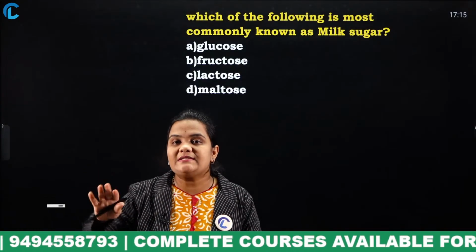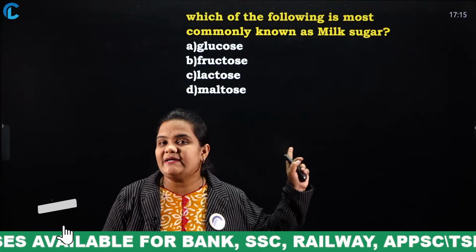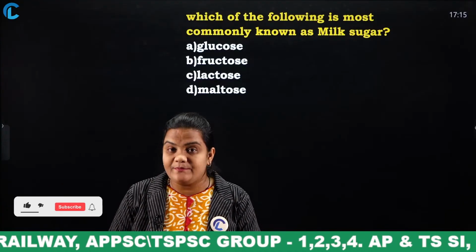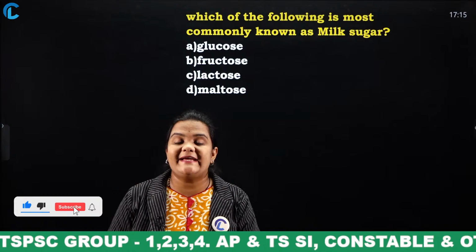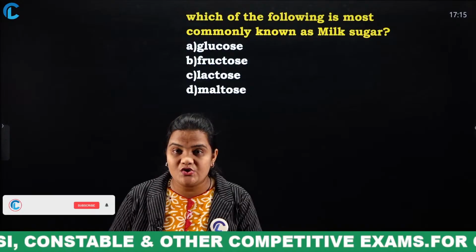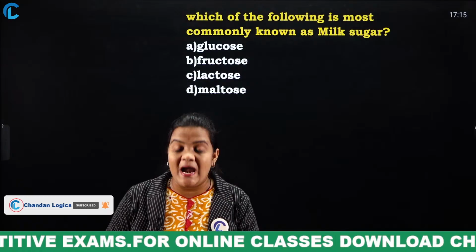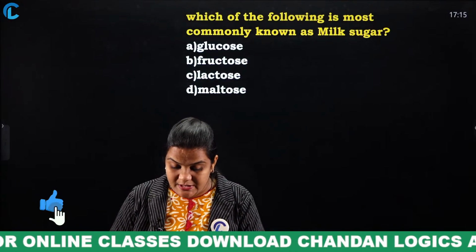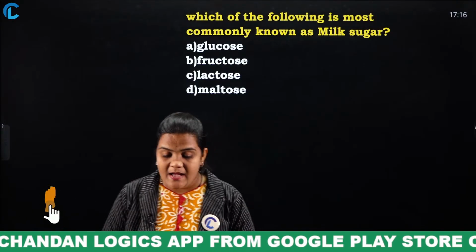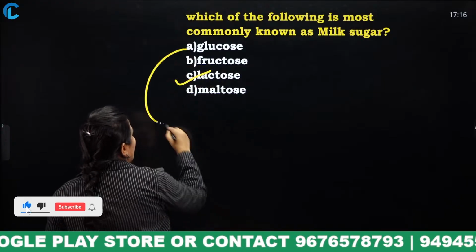Okay. In nutrients, we have 5 essential nutrients. First one is carbohydrates and these come under carbohydrates. These are types of sugars. Glucose is generally known as grape sugar. Fructose is generally known as fruit sugar. And next come lactose and maltose. Maltose is generally known as malt sugar. So what is the answer for this question? I even gave you a hint. Yes, very good, Serenia. Milk sugar is known as what? Lactose. Glucose is known as grape sugar.